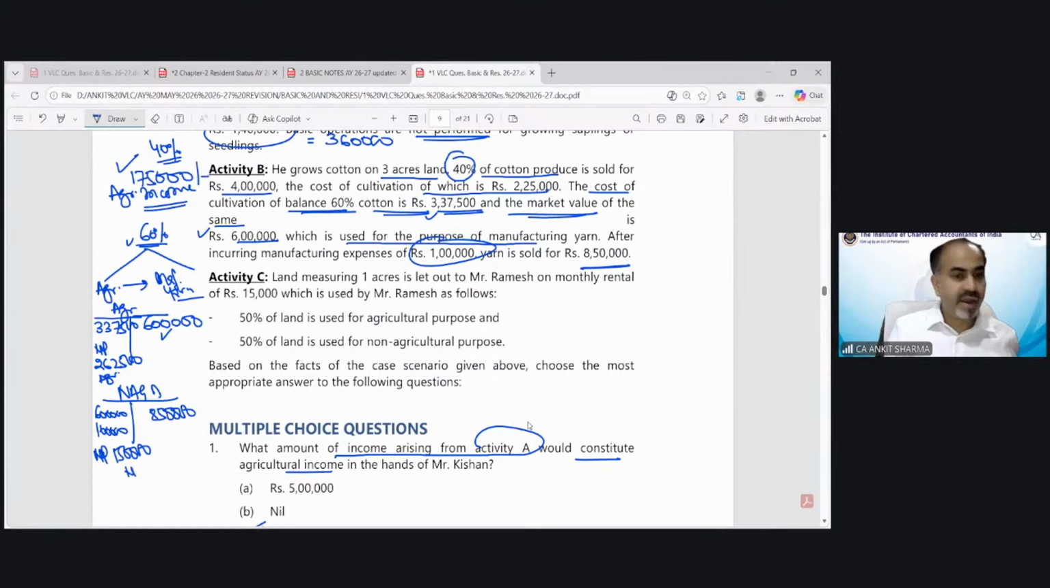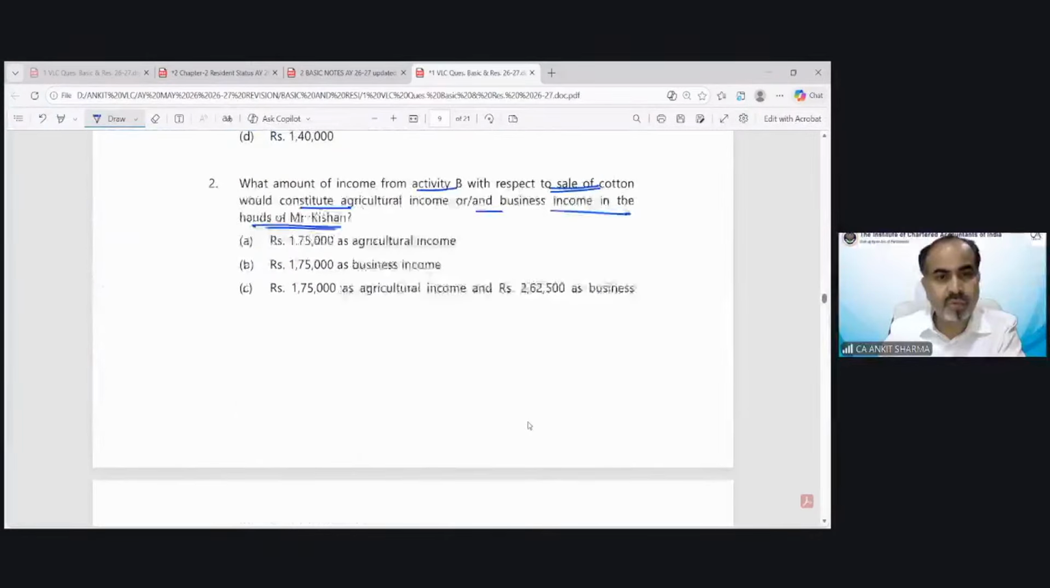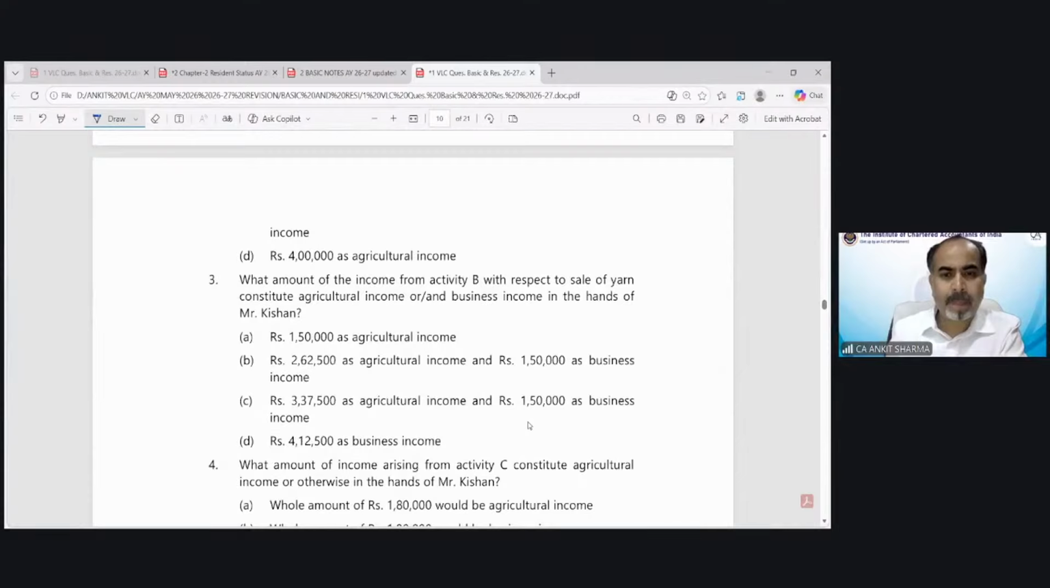This would be my non-agricultural income. So out of activity B, if you will see 175 and 262,500, these two would be your agricultural income and 1,50,000 would be your non-agricultural income. So option number.